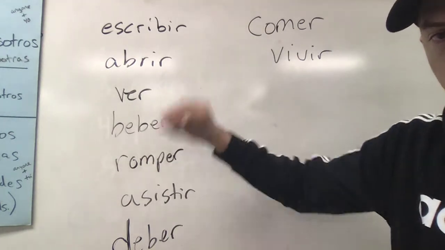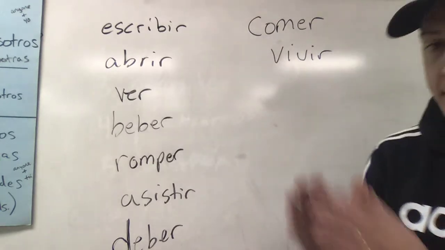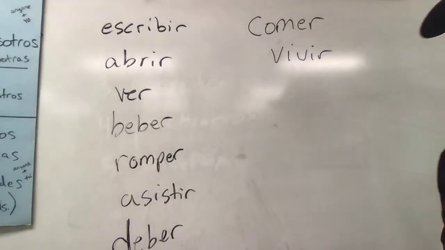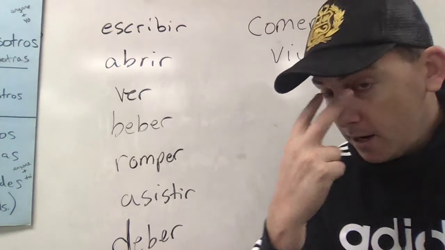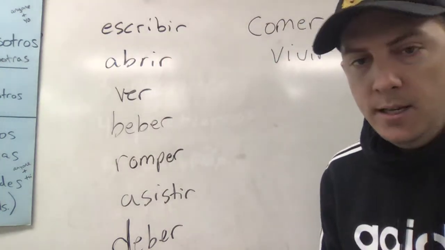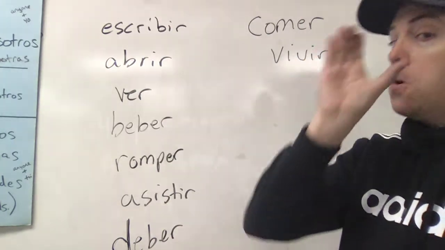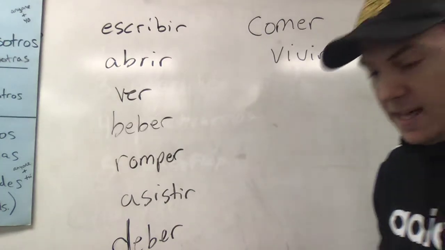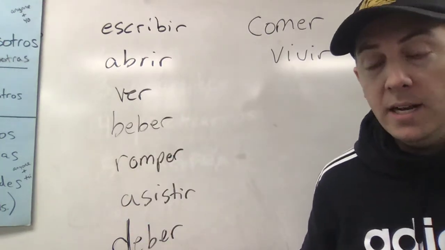Escribir, to write. Abrir means to open. Ver, to see. Beber, to drink. Romper is to break.